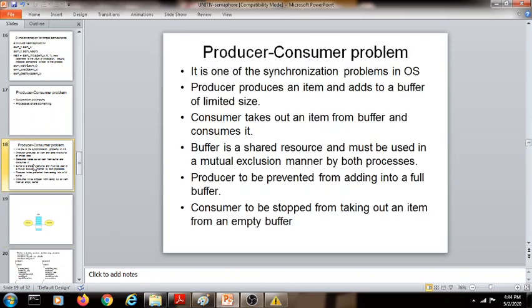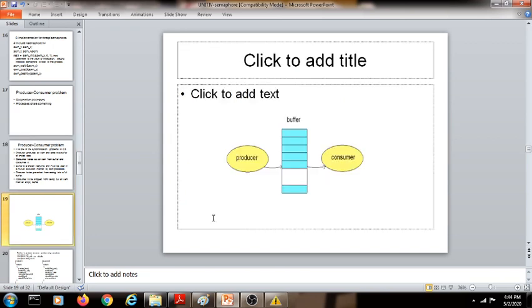So in the producer-consumer problem, the producer produces an item and adds it to the buffer. The buffer is always of limited size. The buffer can be of the size 8 bytes. So the producer is always producing some kind of byte, for example, and it will record it in a buffer, and the consumer takes that byte from that buffer.